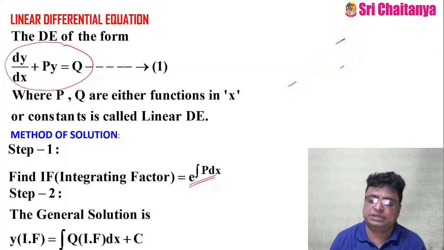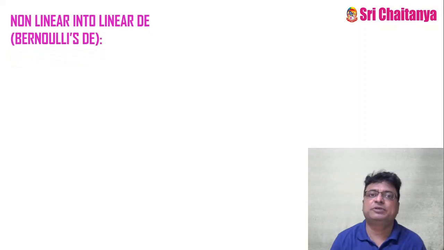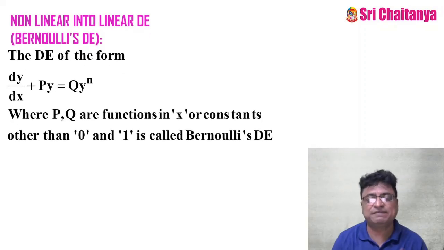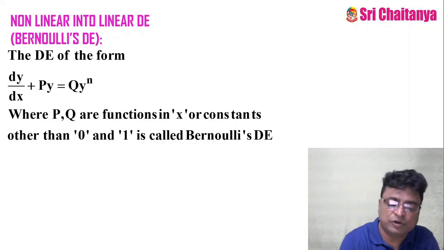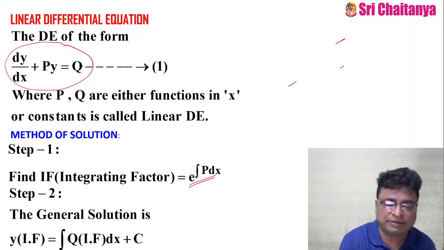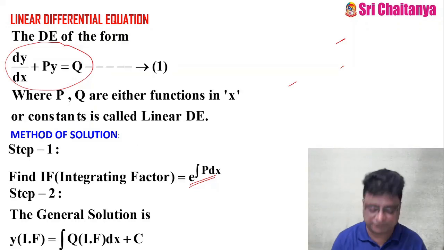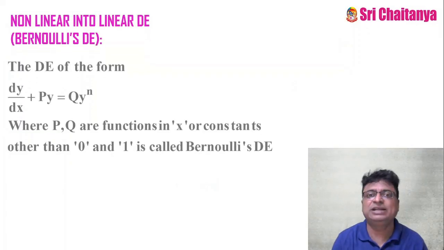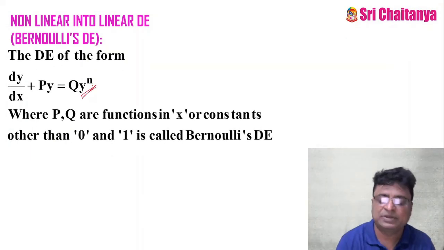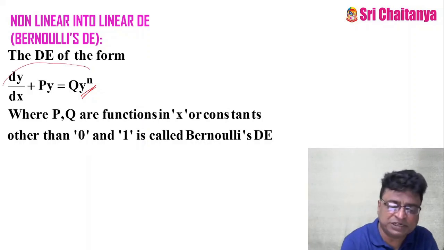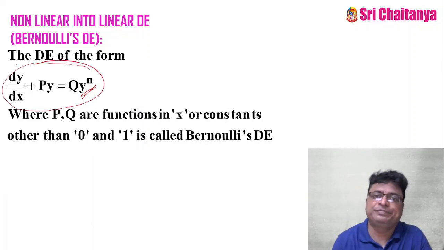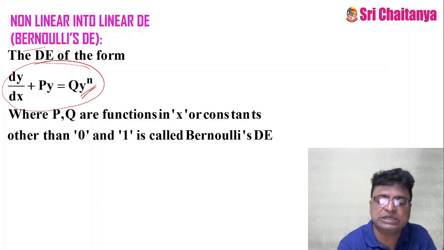See, this is about linear differential equations. Suppose you try to understand this equation. See the difference between the previous equation and this one. In the previous equation, there is no y term after q. There is no y function after q. But here, y power n is there. Almost it is just similar to the linear, but q into y power n is there. Whenever the differential equation is in this form, this is called the Bernoulli's differential equation.